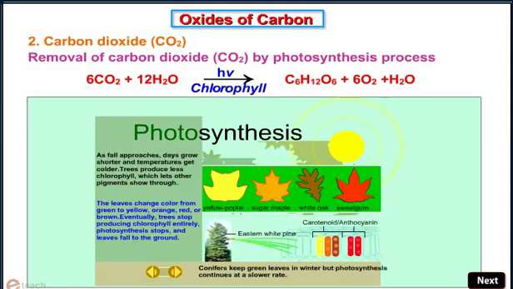As fall approaches, days grow shorter and temperature gets colder. Trees produce less chlorophyll, which lets other pigments show through. The leaves change color from green to yellow, orange, red, or brown. Eventually, trees stop producing chlorophyll entirely, photosynthesis stops, and leaves fall to the ground. Conifers keep green leaves in winter, but photosynthesis continues at a slower rate.